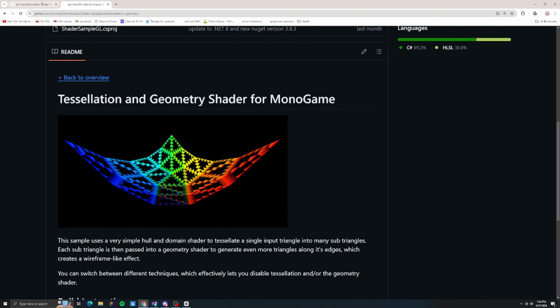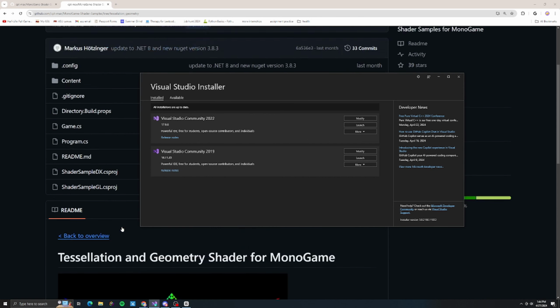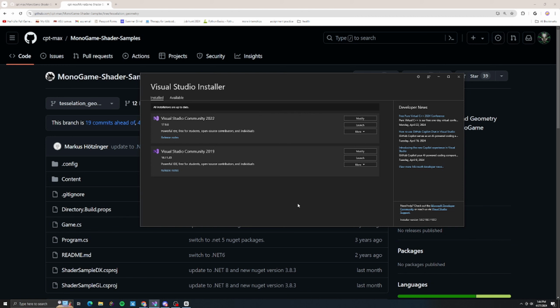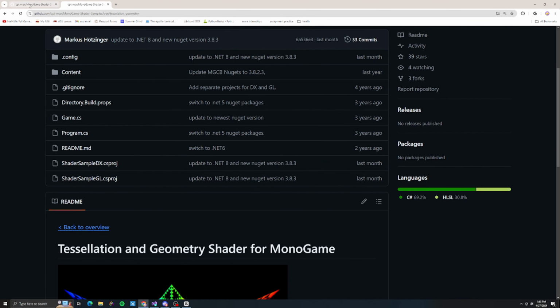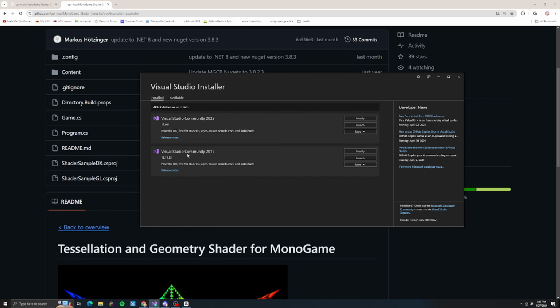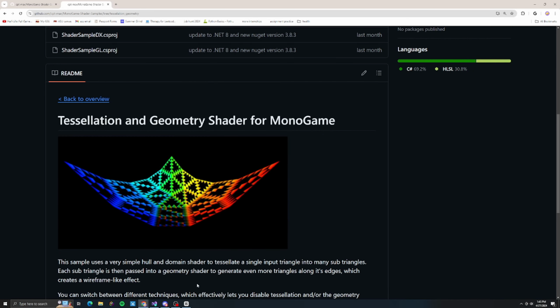Beginning, what you're going to need, and this is a prerequisite, is Visual Studio 2022, and it has to be a version that is newer than 17.8. If it's not newer than 17.8, you won't be able to have .NET 8, which is required, and so you won't be able to run the environment. If you don't have that and you need a geometry shader, then I suggest doing one of two things: either updating to a newer version of Visual Studio, or reconsidering whatever you're implementing. Because if you don't have a geometry shader, making one in Monogame is kind of annoying.